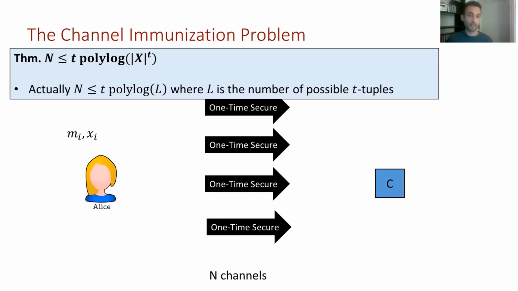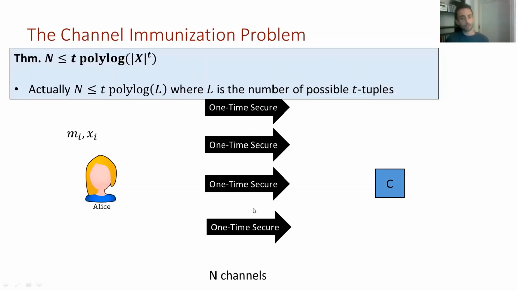Actually, a more accurate answer uses the second parameter of the robust CDS protocols we talked about, which is not only T, the parameter of how many messages can be leaked simultaneously, but how many T-tuples Alice can actually leak or be robust against. If that number is L, then the number of channels we need is only T times polylog of L.